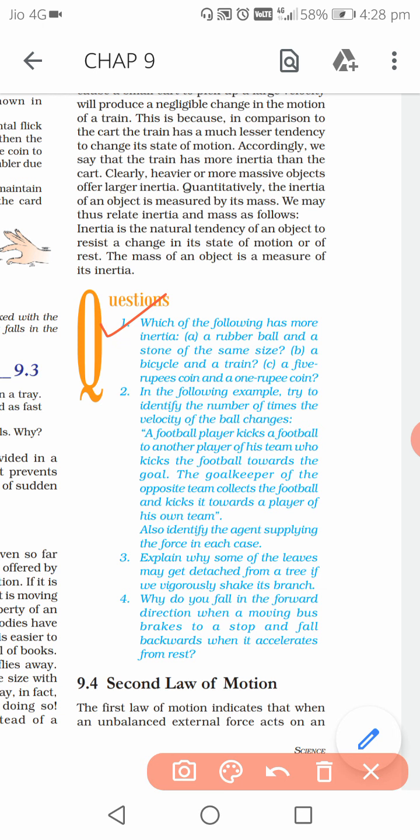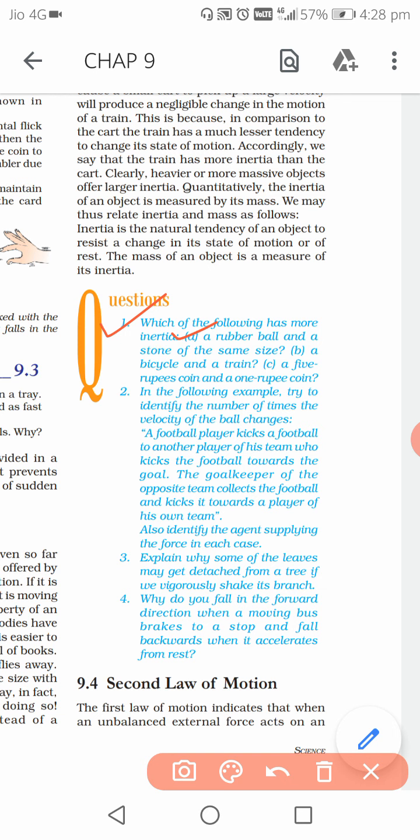If you remember, in last class we discussed that inertia and mass are directly proportional. More the mass, more is the inertia. Less the mass, less is the inertia. So in number A, it is given a rubber ball and a stone of the same size, which one will have more inertia? Certainly the stone will have more inertia. The reason is that its mass will be more.